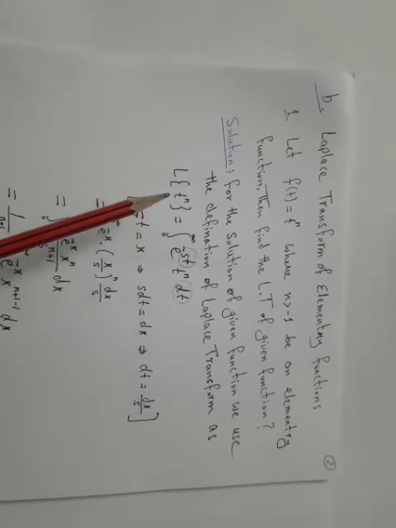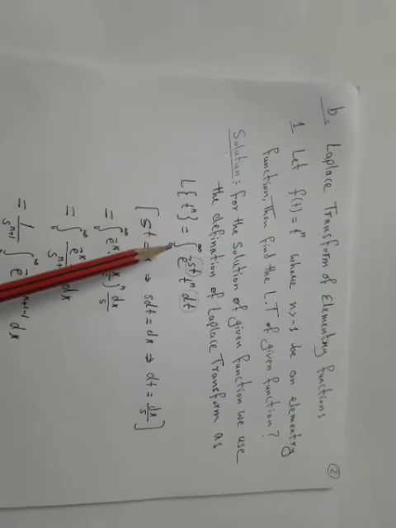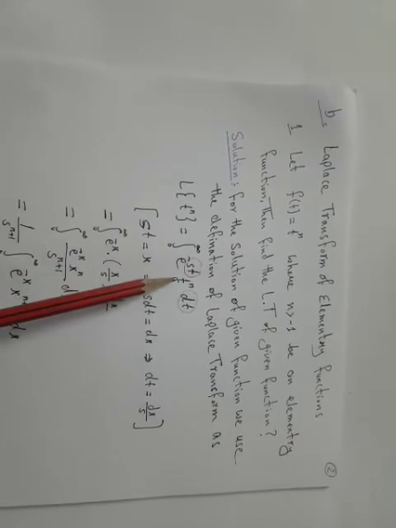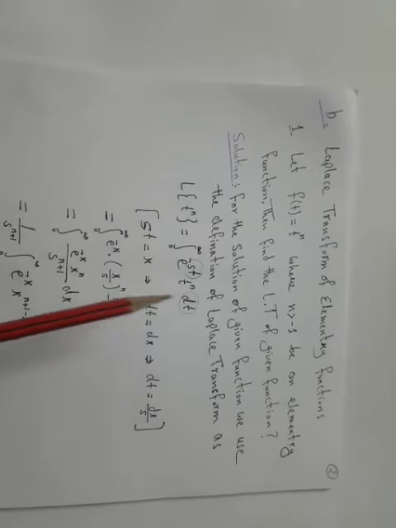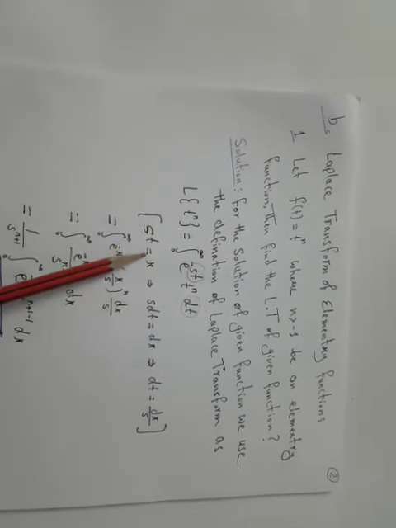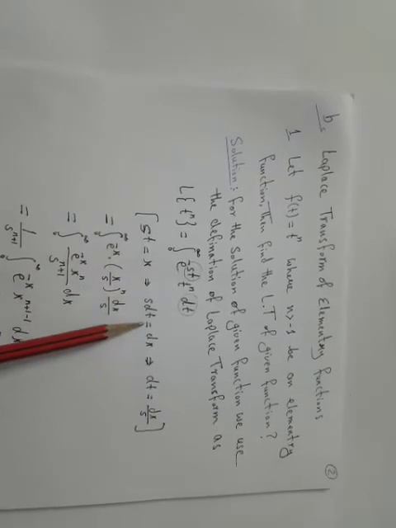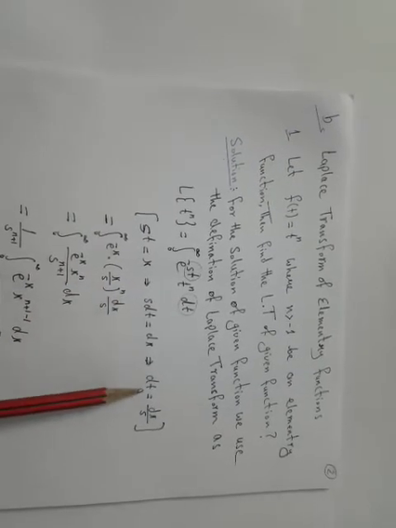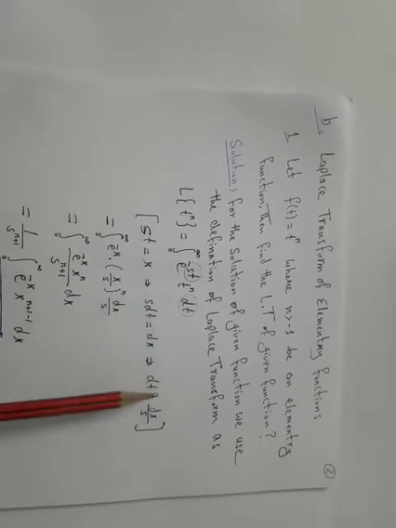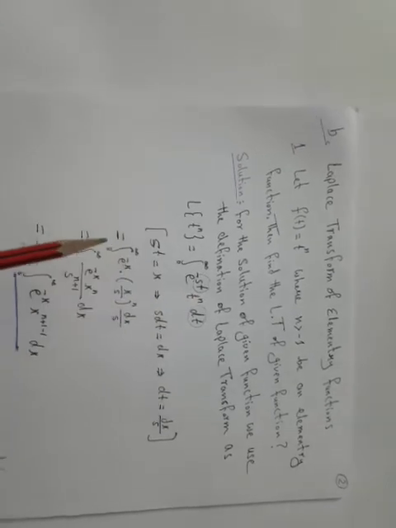According to the definition, we can write L of t to the power n is equal to the improper integral from 0 to infinity of e to the power minus st t to the power n dt. So here we replace st by x. So st is equal to x. So this implies that s dt is equal to dx, implies that dt is equal to dx upon s. So in place of dt we put this value, and in place of st we put x.